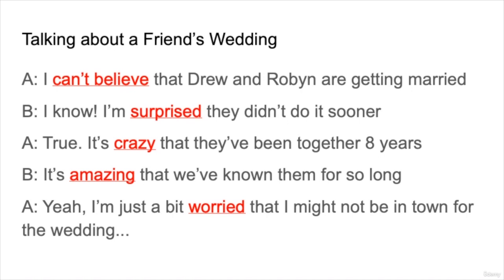So let's read this through to see how it sounds. I can't believe that Drew and Robin are getting married. I know. I'm surprised they didn't do it sooner. True. It's crazy that they've been together 8 years. That's amazing. We've known them for so long. Yeah. I'm just a bit worried that I might not be in town for the wedding.